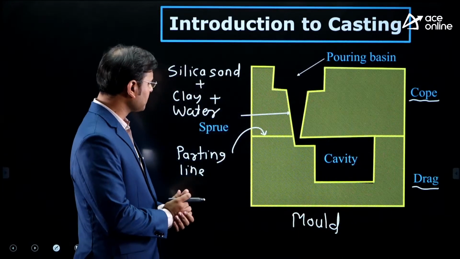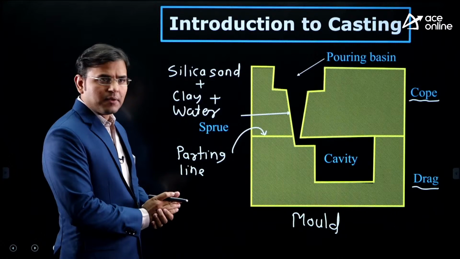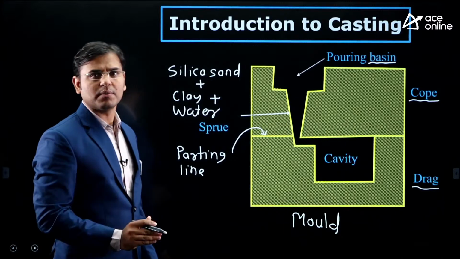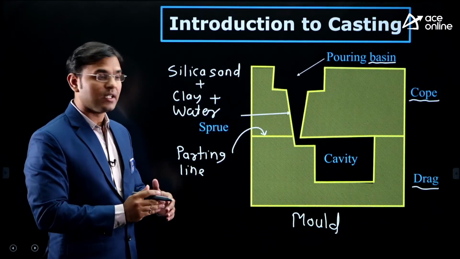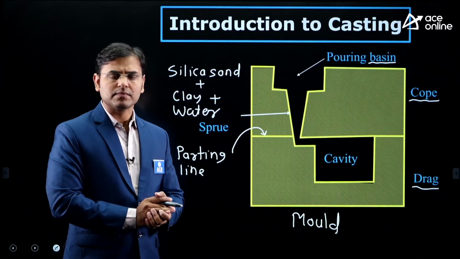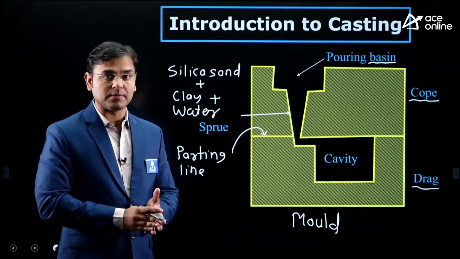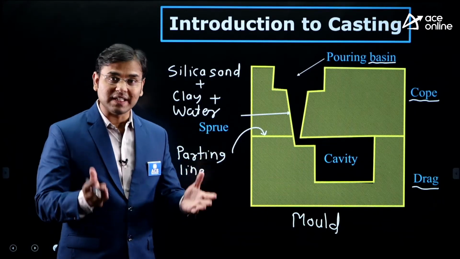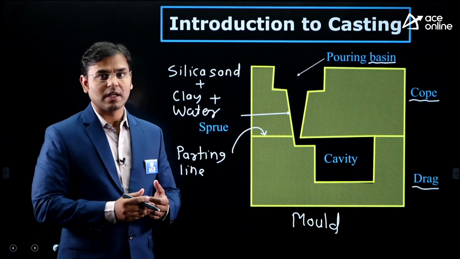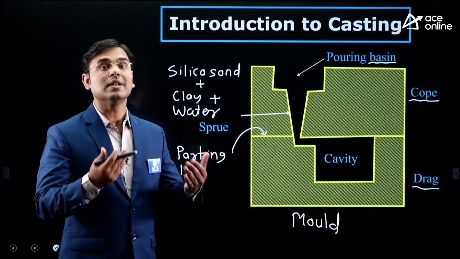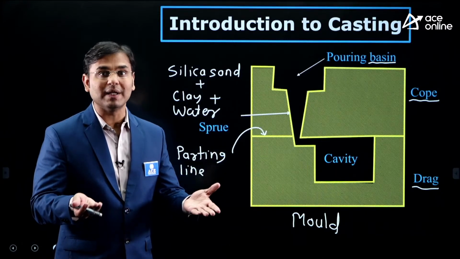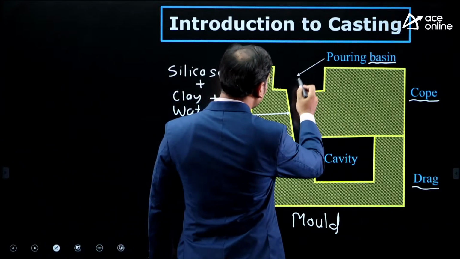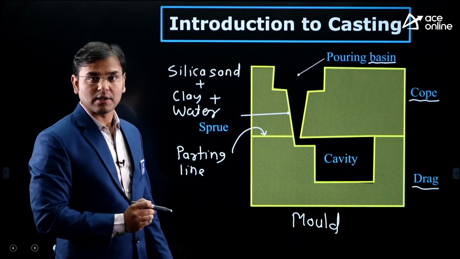You can remember that. And in that mold, you can see there is one basin, and that basin is known as the pouring basin. In that pouring basin, we pour the molten metal. From where do we get the molten metal? Just take a solid metal, put it in the furnace, and give heat, and because of that the solid metal will melt. Melt means it will convert into liquid, and that liquid we have to pour into the pouring basin.